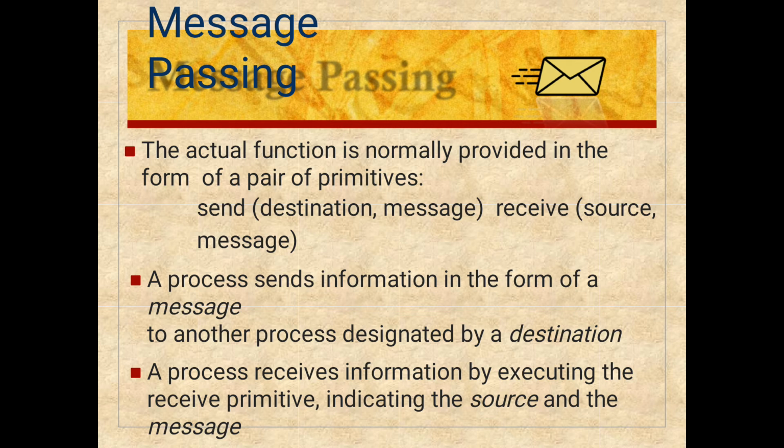A process sends information in the form of a message to another process designated by the destination, and a process receives information by executing the receive primitive indicating the source and the message. Sender has two parameters, receiver has two parameters. In send it is destination, in receive it is source. Message is common for both.